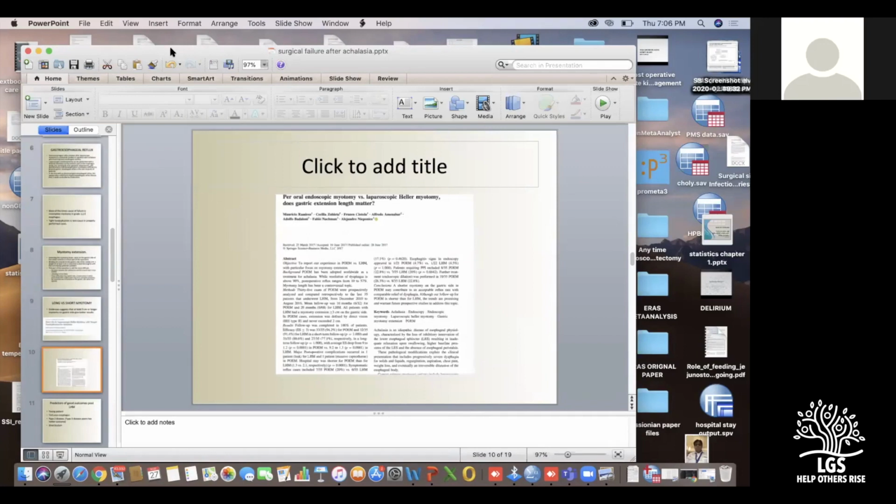Dr. Lakshmi, as a surgeon, we always prefer Heller's myotomy, and endoscopists will always prefer the POEM. But I always have a doubt in my mind: is there any immediate post-operative difference in the feeding of the patient? The endoscopist is approaching through the mucosa first, and we are approaching from the serosa first.